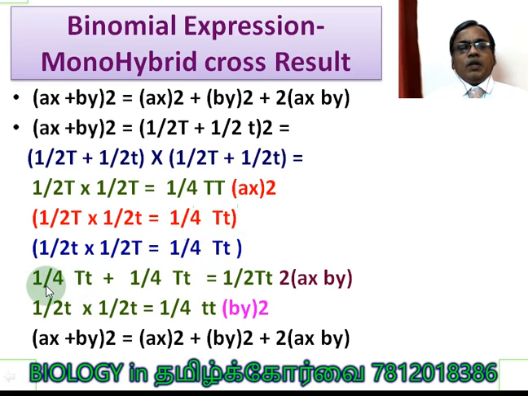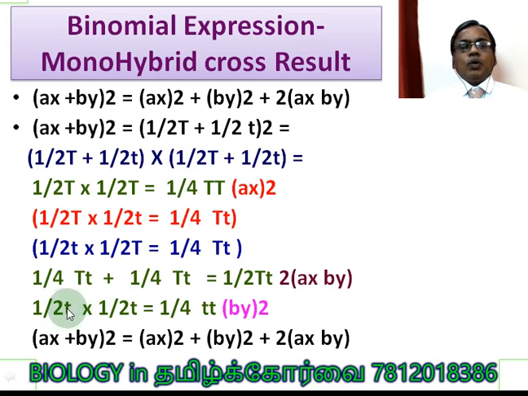So we add 1/4 capital T small t plus 1/4 capital T small t. It gives rise to 1/2 capital T small t. It is equivalent to 2ab, it means 2ax by. I think you would have understood this part very clearly. So we covered a square, and this 2ab we covered.